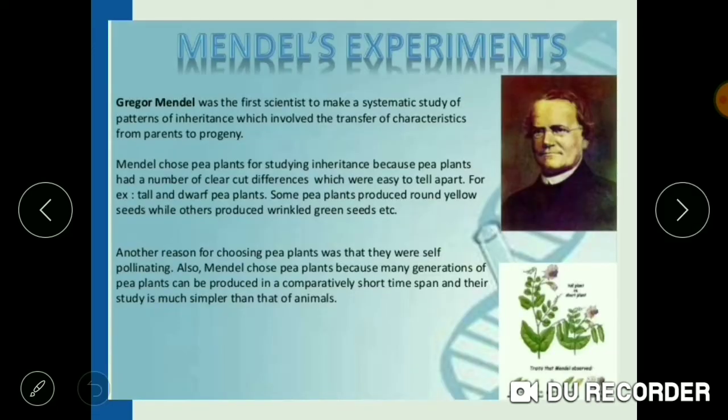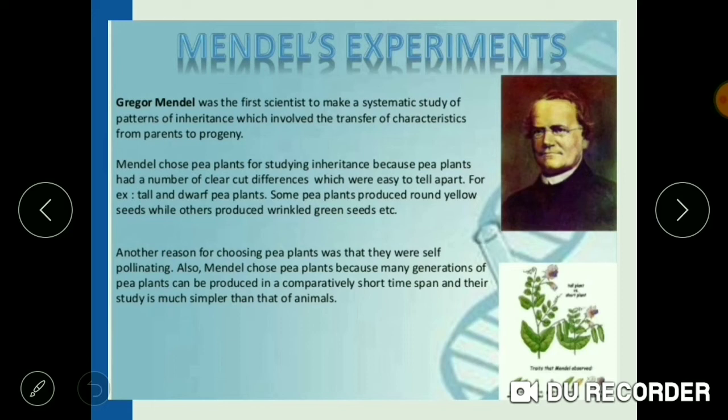Now, here's a picture of Gregor Johann Mendel. He is also known as the father of genetics, for his commendable effort in the field of botany, and has given certain laws of inheritance. That is why he is termed as the father of genetics. He performed certain experiments with the pea plant. He had a huge pea garden in which he performed these experiments.